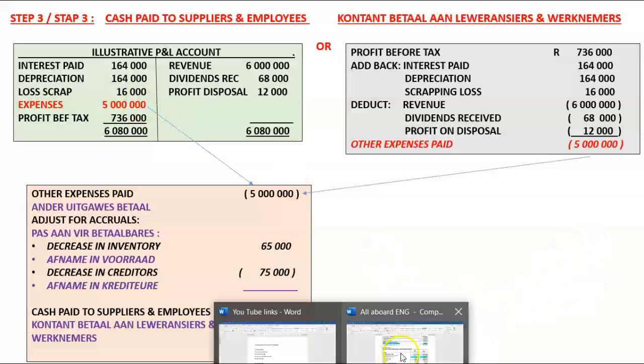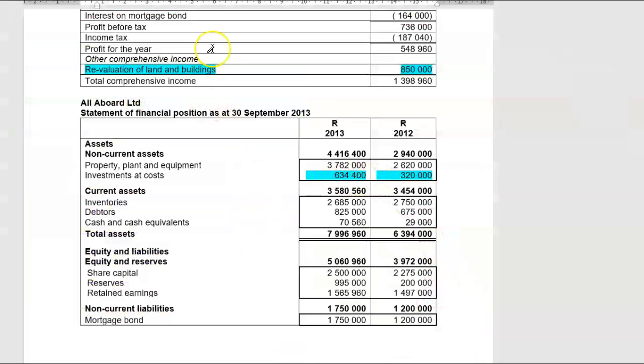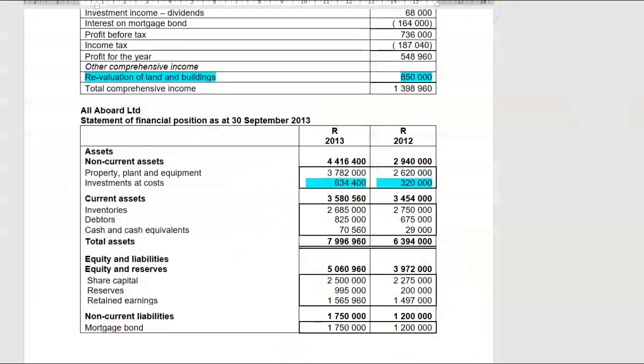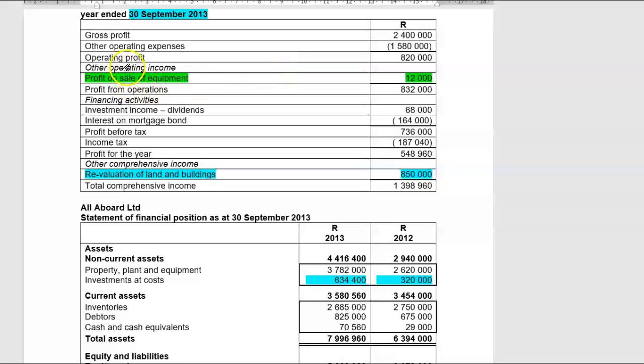Great, if we go back to the income statement, you will see that we have investment income. Now we know that's a separate item that I have to show separately, so I have to take that out of my profit figure because it's got absolutely nothing to do with expenses and it is a separately disclosable item.